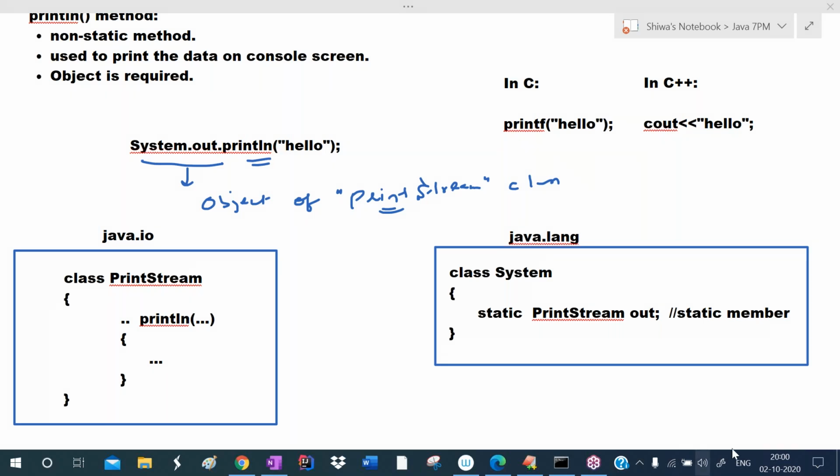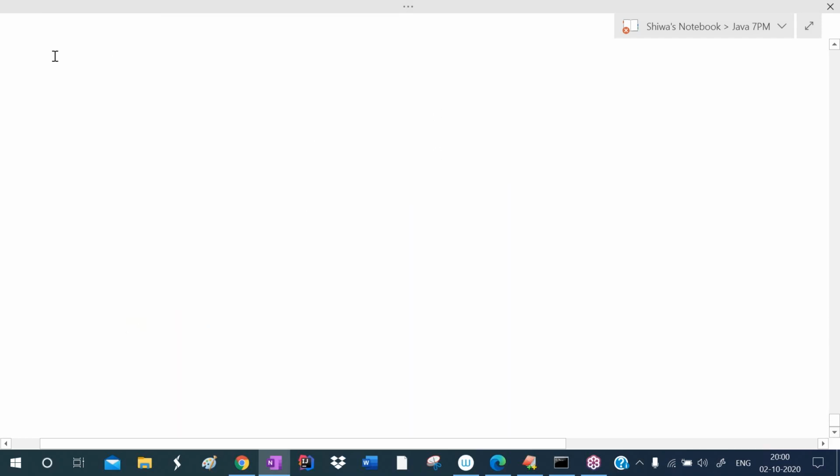Okay, now where do we write this program? You may have the doubt. Where do we write a Java program? Yes, Nandu.